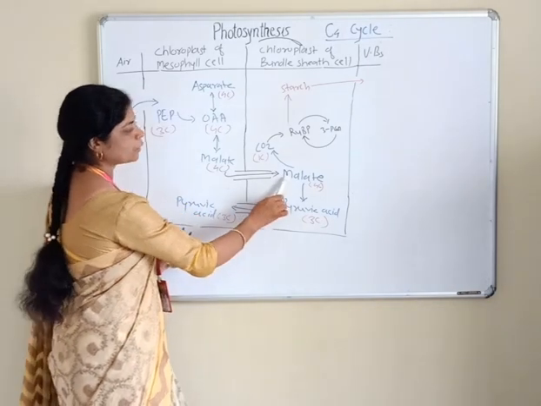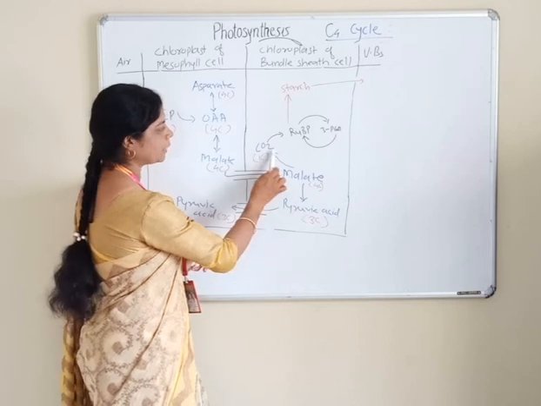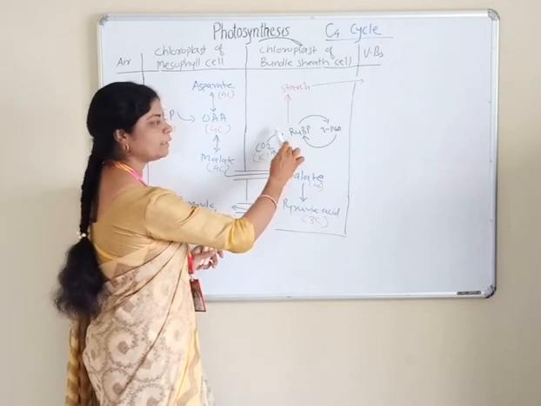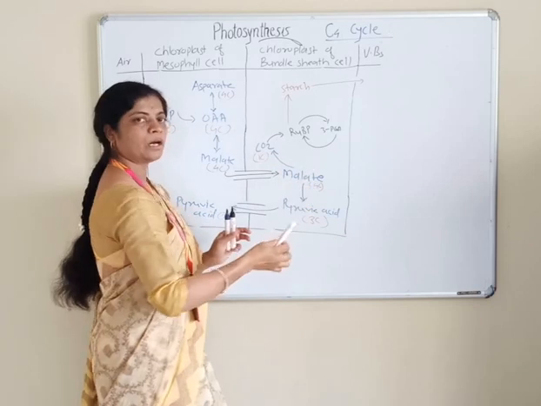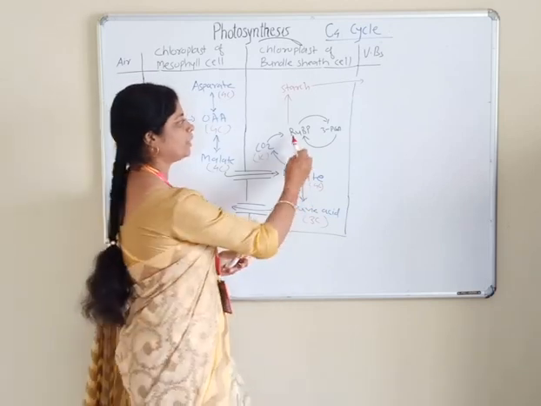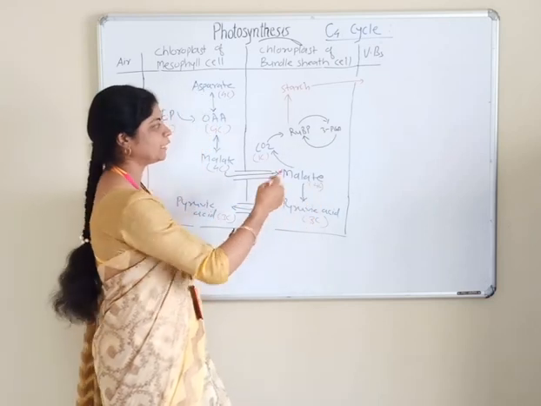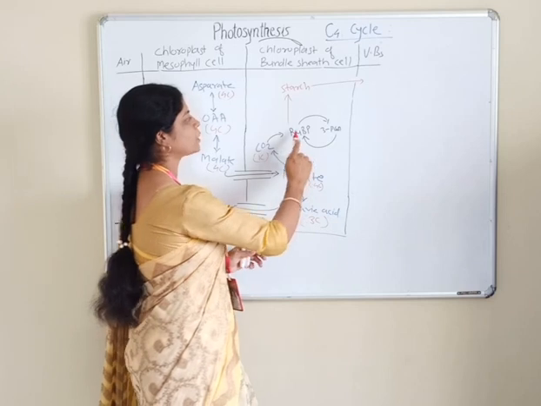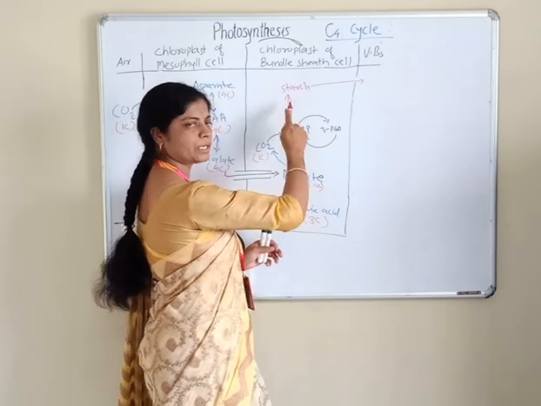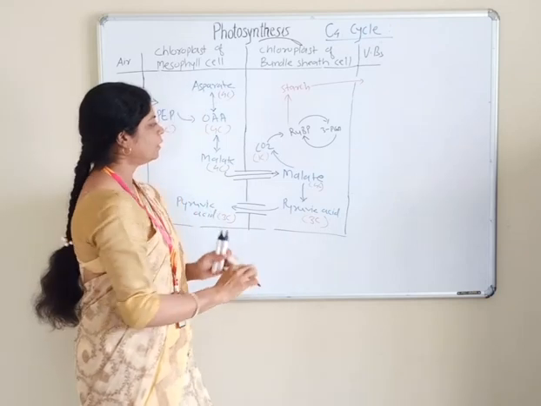So this step is called splitting of malate into pyruvic acid and carbon dioxide. Carbon dioxide is transferred to the RuBP, it reacts with ribulose bisphosphate and forms 3-phosphoglyceric acid, so the C3 cycle continues there, that is the Calvin cycle occurs, and starch is formed. This starch is transported to the vascular bundle.